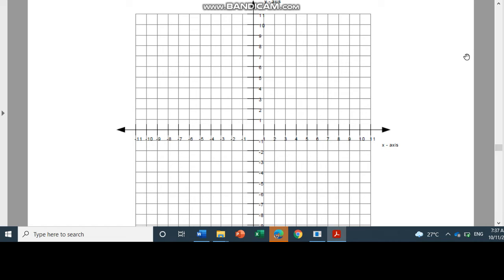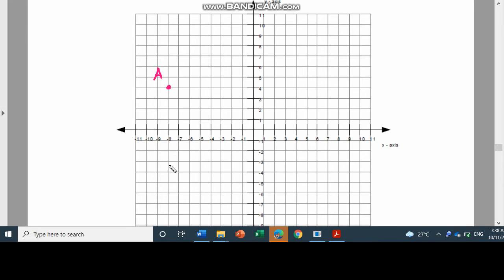So for number 1, the coordinates are negative 8 and 4. That is point A. So first, tanawon anay ang x-axis value na sa x is negative 8. So hadi mo ma-fall. Tapos sa y, positive 4. So masaka kita 4 units going up because it is positive. So this one now would be the location of our point A. So this is (negative 8, positive 4). So this is point A.